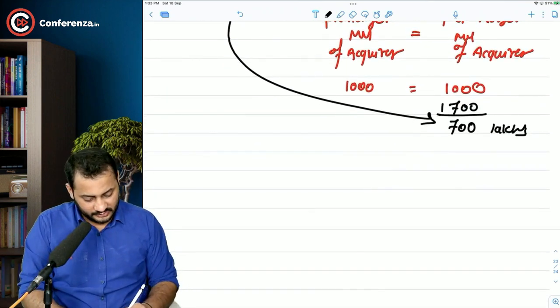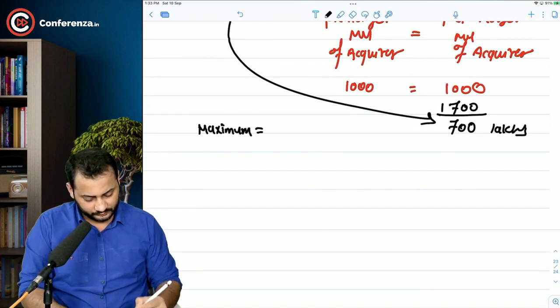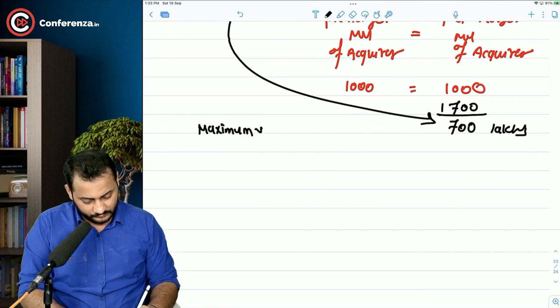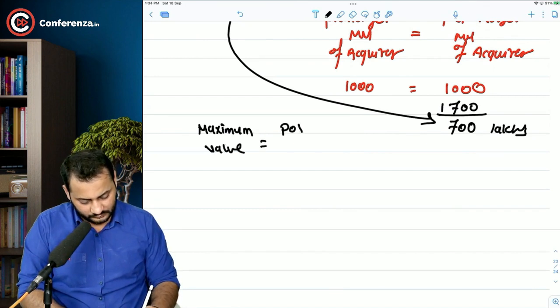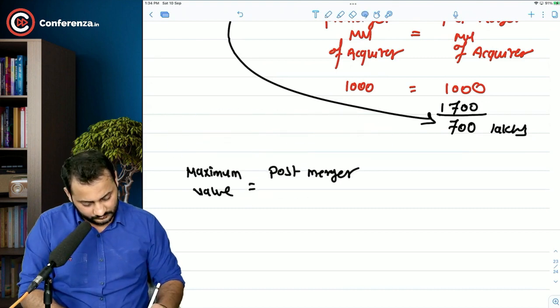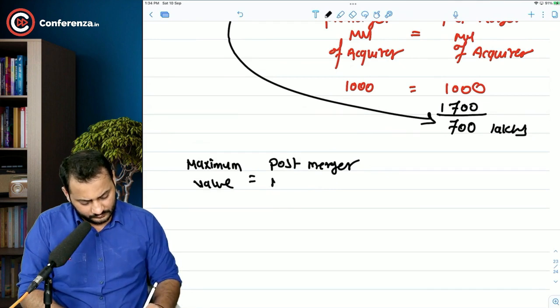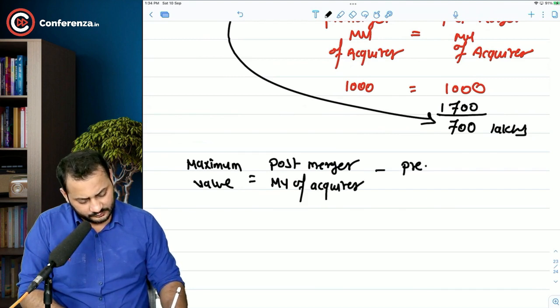So I will just write down a formula. Maximum is equal to post-merger market value of acquirer minus pre-merger market value of acquirer.